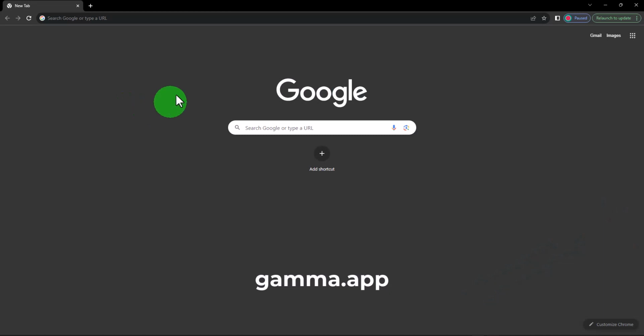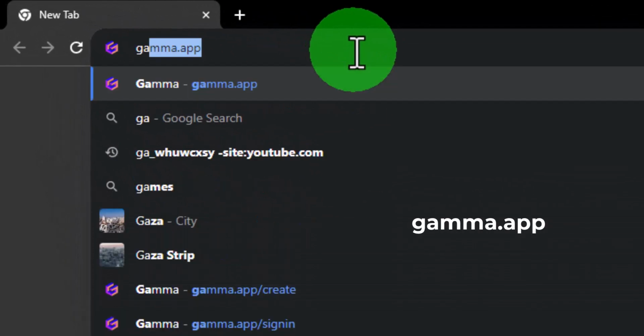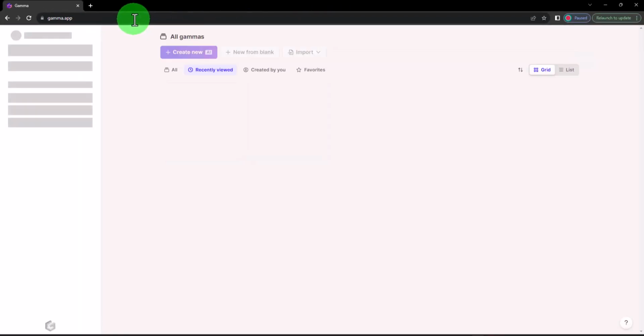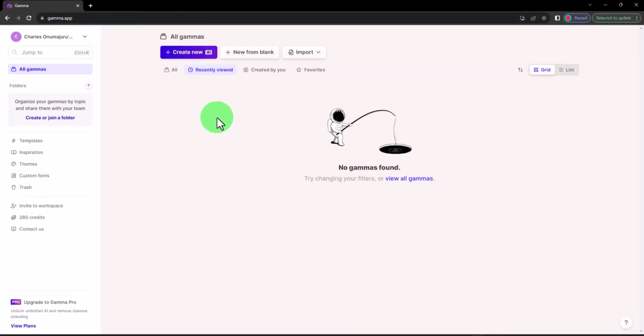Come with me. Do you know if you go to this website, Gamma.app, you will be able to generate tons of presentation slides without having to type too much or touch your mouse? Just provide the topic and this app will do the rest for you. It's going to generate the content and prepare your slides for you. Isn't that interesting? So for us to get started, I've already logged in.